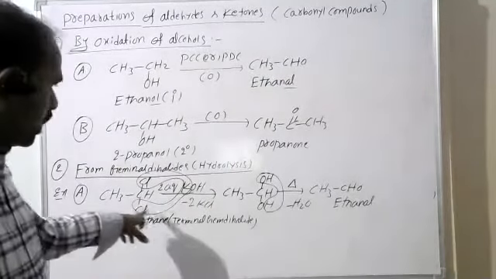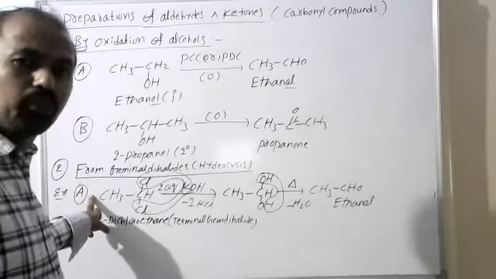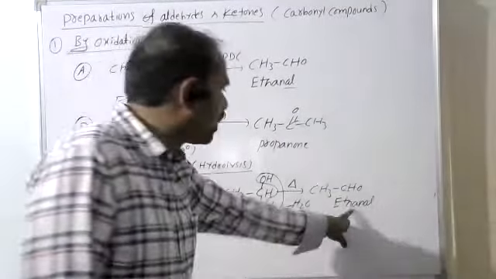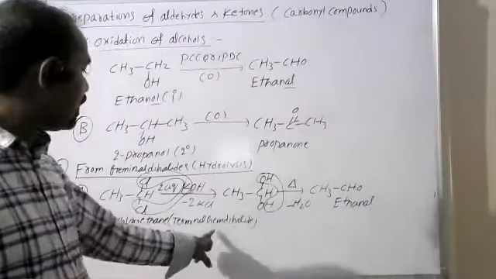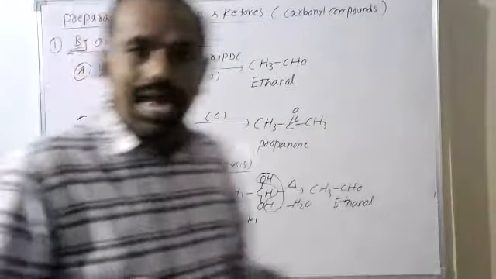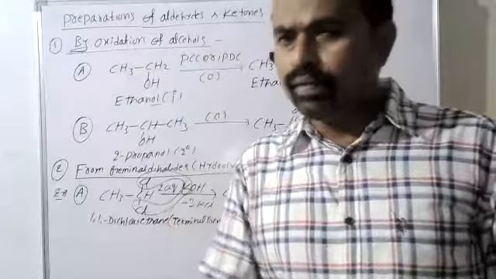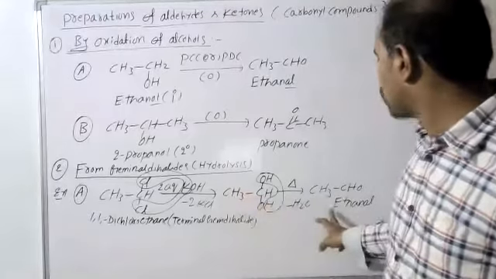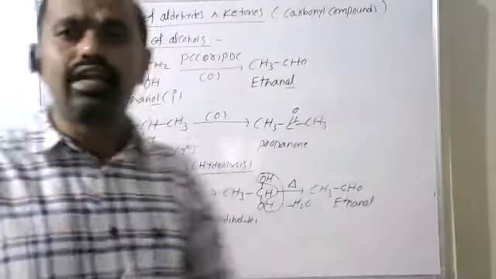So if you want propanal, here we take one more carbon, 1,1-dichloropropane. If we take ethane, we get ethanal; propane gives propanal; butane gives butanal. All terminal gem dihalides, particularly terminal. So both halogens are bonded to the same carbon, and that carbon belongs to the terminal. That type of halide gives aldehydes after hydrolysis. Here we get finally ethanal, which is also nothing but acetaldehyde.